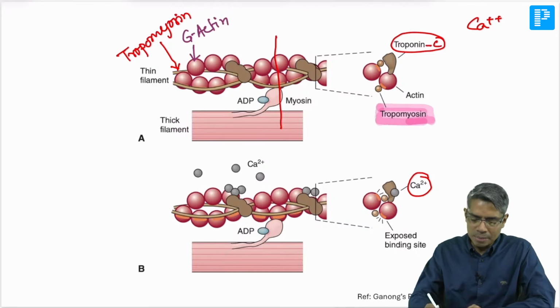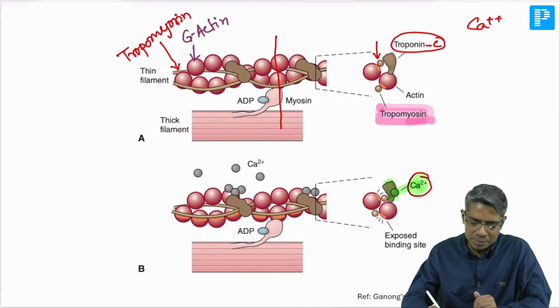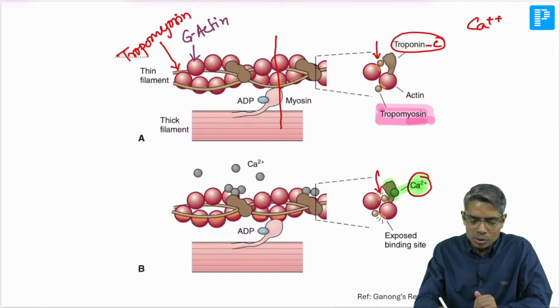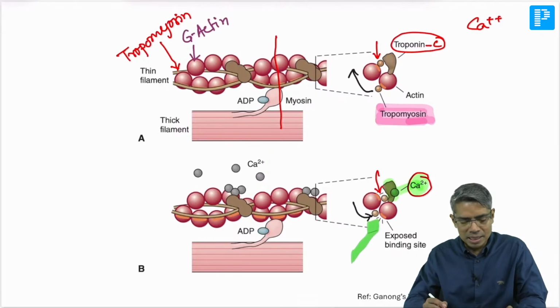But whenever calcium binds with this troponin C, there will be a conformational change of this whole complex. The tropomyosin which was located here has shifted into the groove, and the other tropomyosin which was covering this actin binding site has moved, and because of this movement the myosin binding site has been exposed.